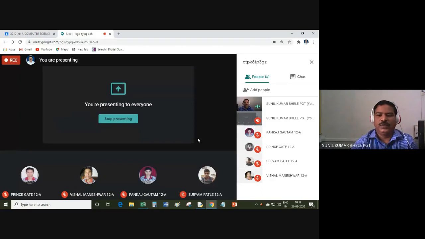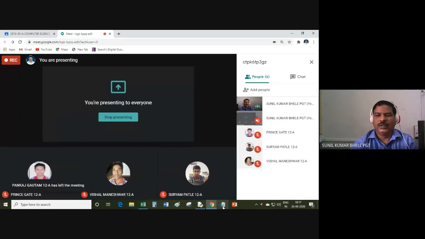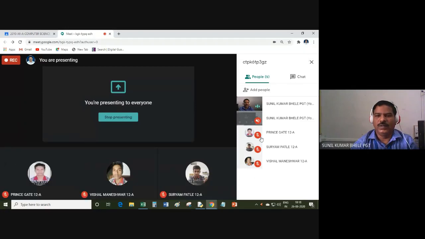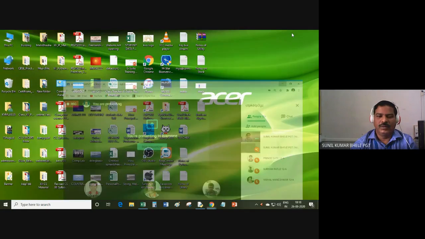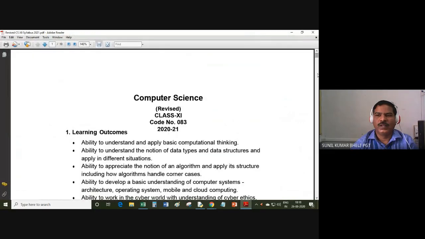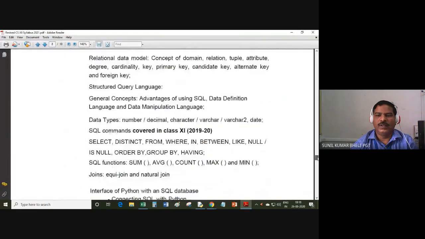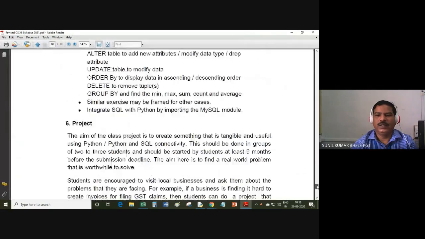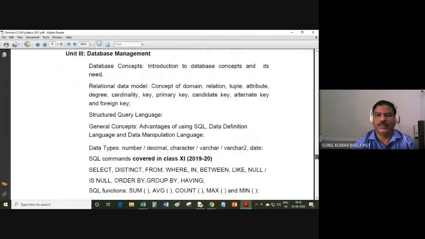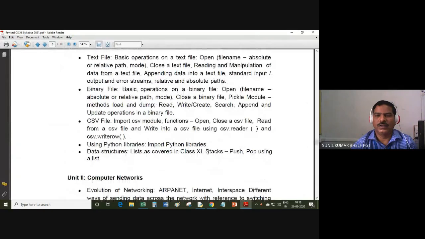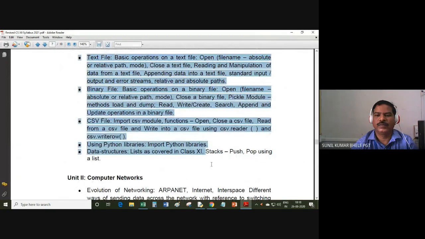So please note down this concept of stack. One more data structure is there, queue. But the CBSE has reduced the syllabus. Otherwise, I would explain the concept of queue also. In queue, the concept is first in, first out, means the first element inserted will be deleted first. That is called first in, first out. So in your syllabus, there is a stack only, push pop using a list.